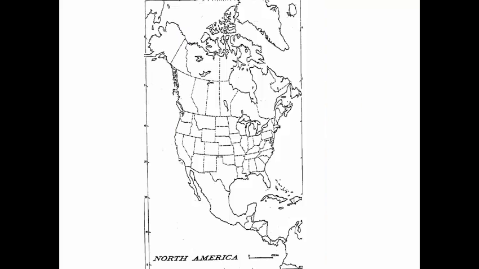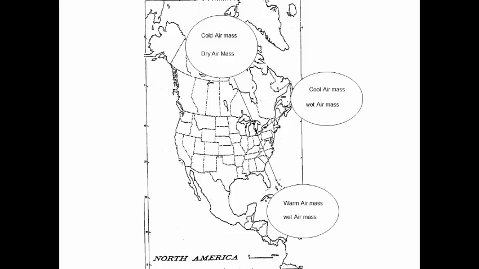Now, if we look at this continental Arctic air mass, the arrow indicates the basic direction it tends to travel. That is correct, right towards us. In the summer, this air mass hardly affects us. Instead, it prefers to stay in the north. When it does come down towards us in the summer, it usually makes the day cooler than normal. In the winter, this air mass usually brings the colder temperatures. If this air mass happens to bump into the maritime tropical or the maritime polar air masses, in the winter it can bring heavy snowfall, freezing rain, and or sleet. In the summer, it would usually bring rain.